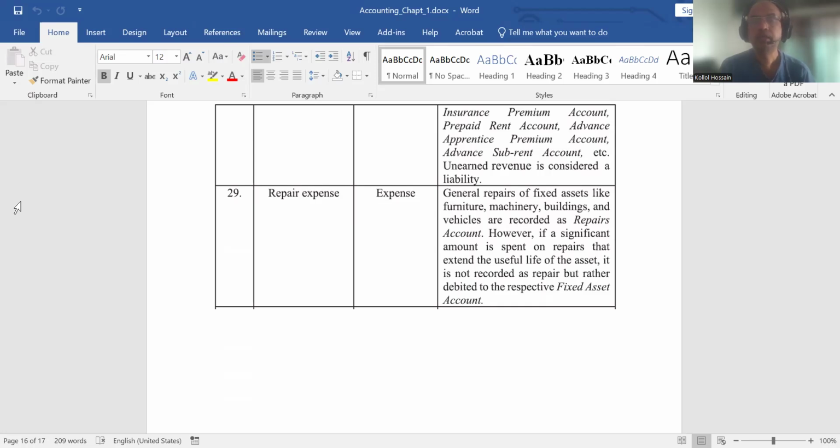So that's all I think. I am just summing up. The accounting equation is nothing but the combination of asset, liability, and owner's equity. There are two hands.